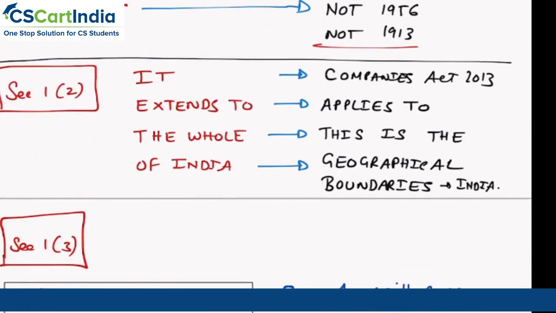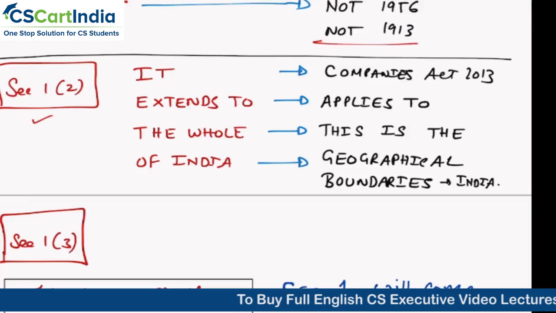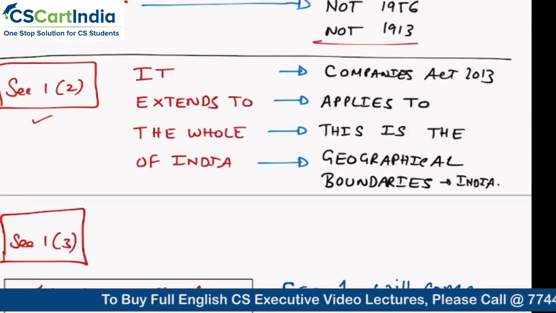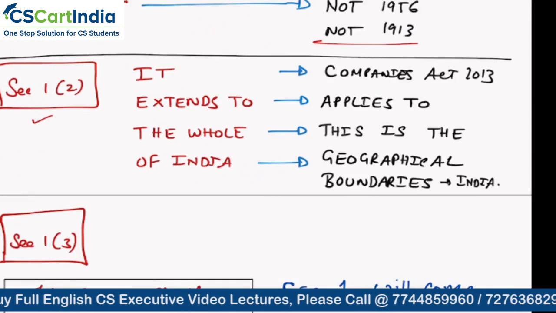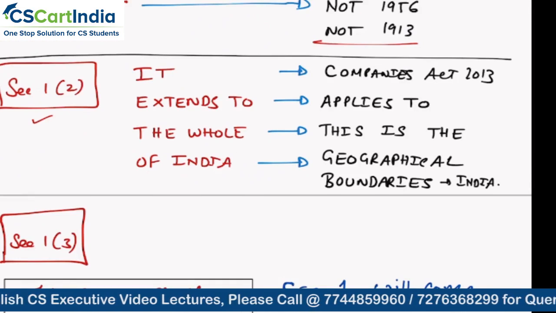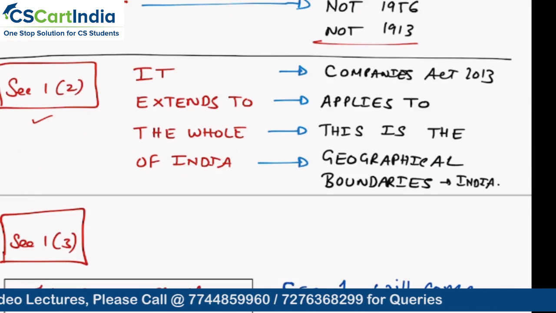Next, section number 1, subsection 2. Let us come to section number 1, subsection 2. We are doing a detailed analysis of the entire provisions of section number 1, and we better be very good at it, right? It extends to the whole of India. So what is it? The Companies Act 2013 extends, which means applies, to the whole of India, that is, the geographical boundaries of India.